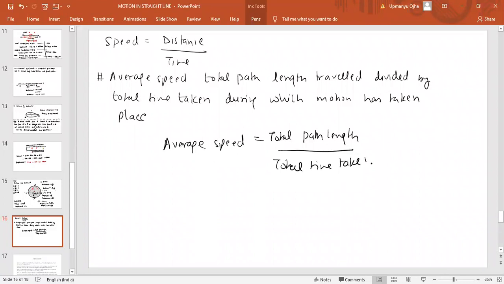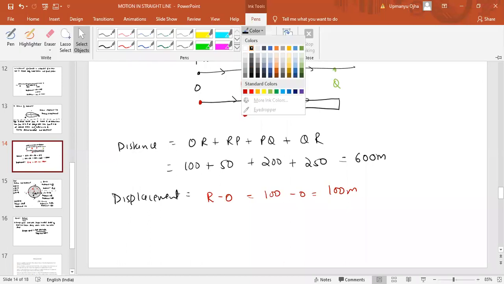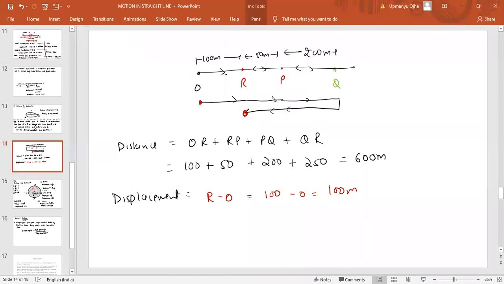Now, in the first problem which we have discussed, if I ask whether you can find the speed of the particle, the problem remains the same: the particle started from point O, it reaches R, then R to P, then P to Q, and then Q to R. This was the condition there.